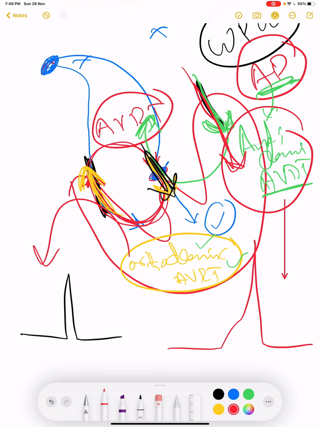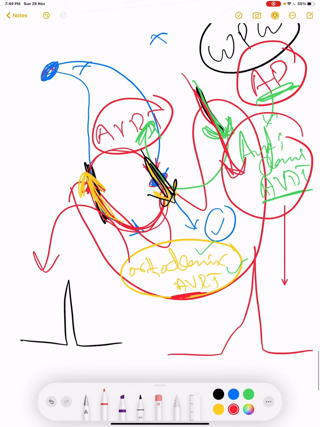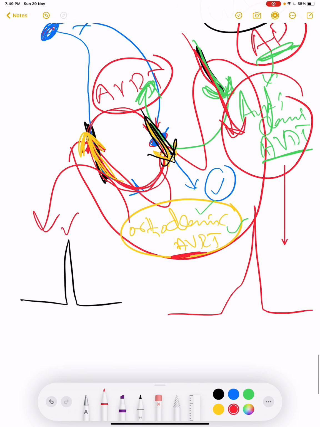So you can ask the question: how will we differentiate orthodromic AVRT from AVNRT, because in AVNRT also the QRS complex was narrow and there was no P wave? The answer is that we usually cannot differentiate on the basis of ECG, especially when the rhythm is very fast.